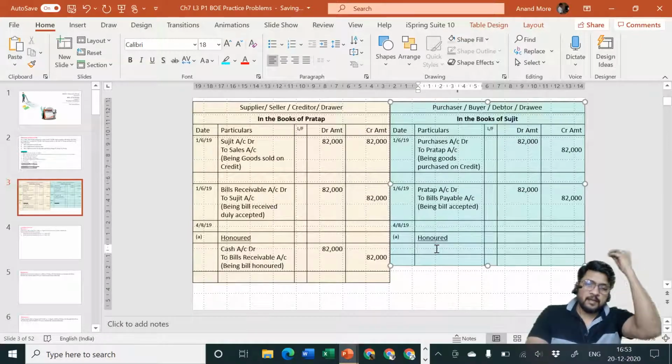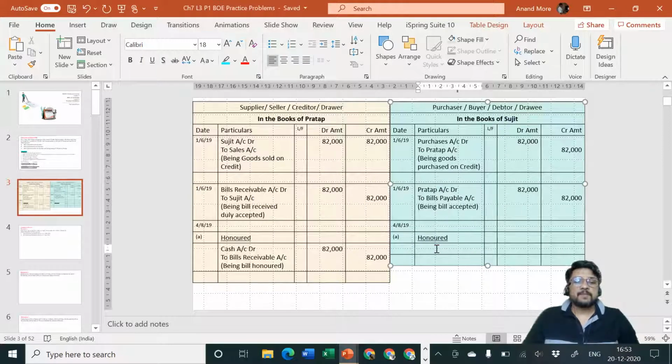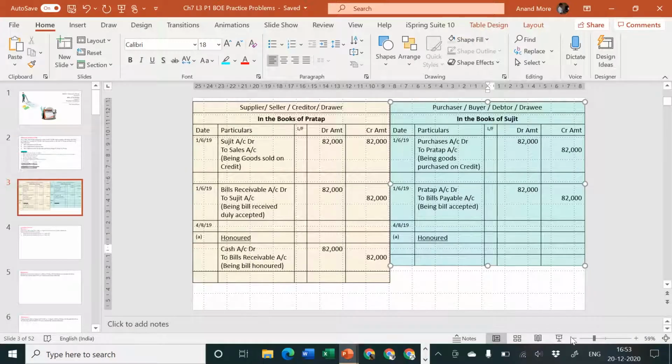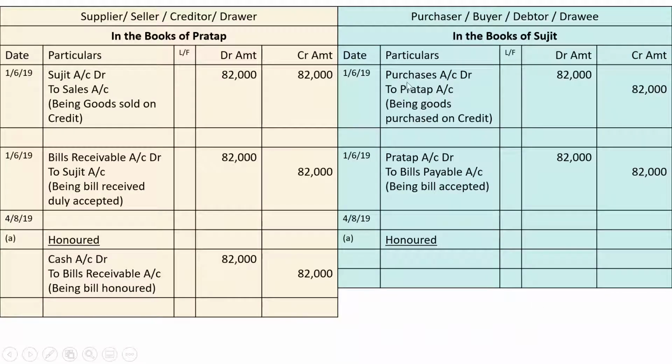The liability, the written proof which was hanging on our shoulders or hanging on our head, that money is payable, now that money is paid. So the entry will be our liability, the liability which was called as bills payable. Let me show it to you again. When we had purchased the goods, at that time we had said purchases to Pratap, so Pratap account was credited. Then when we accepted the bill, we said Pratap account debit to bills payable. So Pratap account as a liability, creditor, has already gone away because it was debited thereafter on the same date. And in place of him, another liability getting created, that is called as bills payable account. So the entry will be,